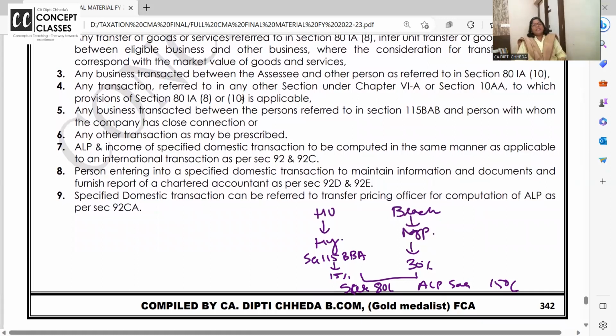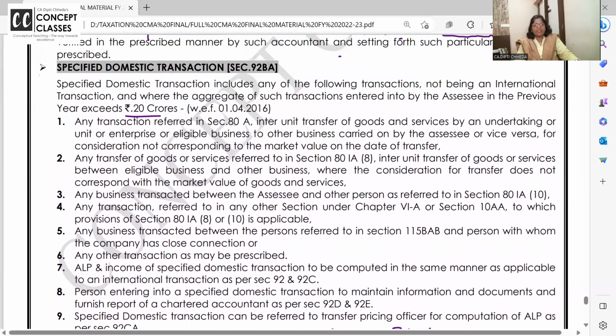So just to avoid the tax, if these kind of transactions are there, is there any non-resident here? Is there an international transaction? No. क्या कोई NRI है? No. Then also this is applicable. So ऐसे दो cases हैं. One is notified jurisdictional area, next I will teach. And one is some specified domestic transaction wherein transfer pricing is applicable. ठीक है? चलो.